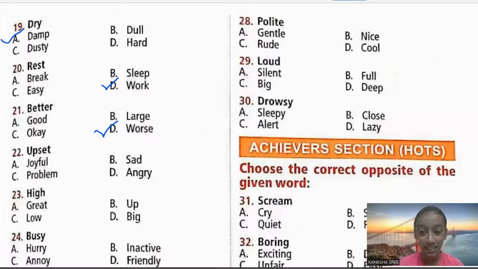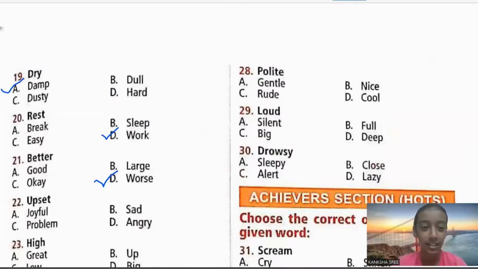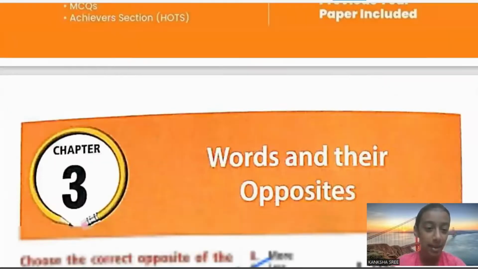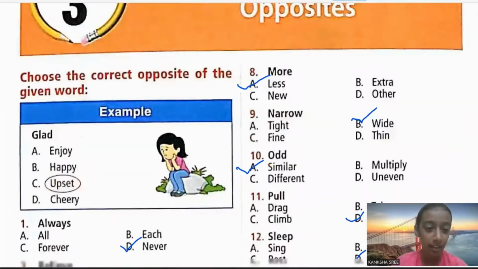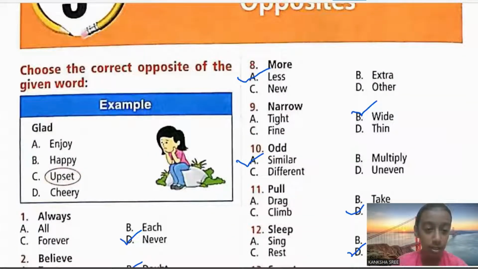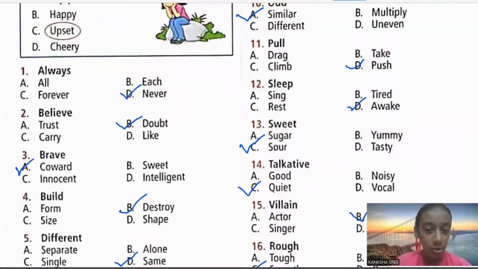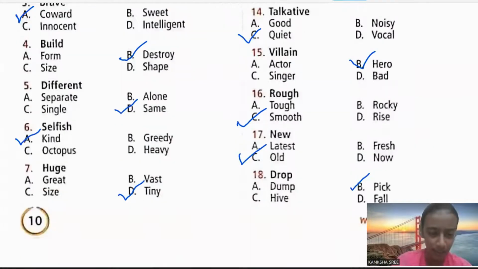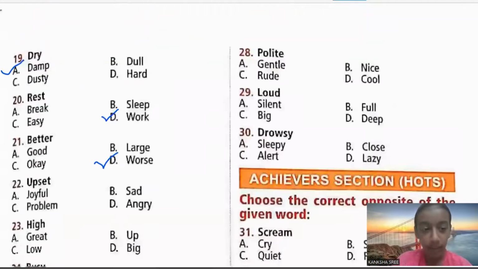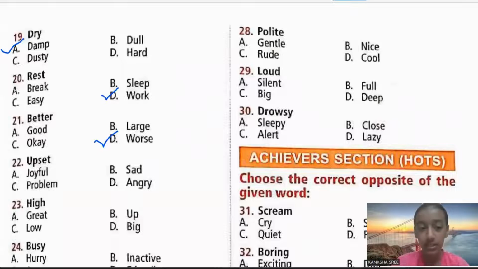Upset. Yes, this is the word which we have already seen in our example. Upset's opposite is glad. So we'll check whether glad is in the options over here or not. Is glad an option? No. Now we need to use our previous chapter's ideology.